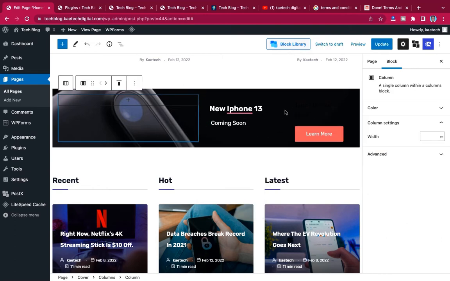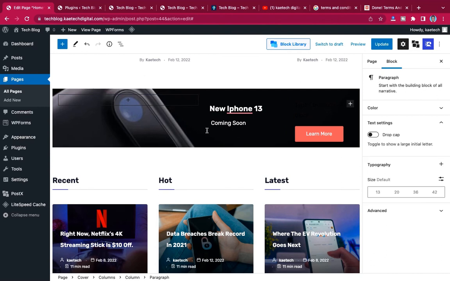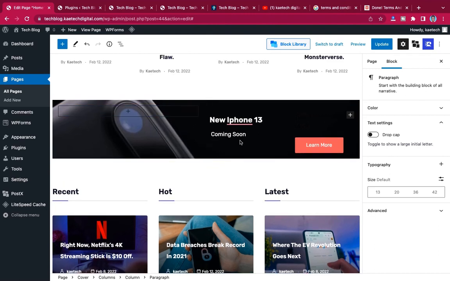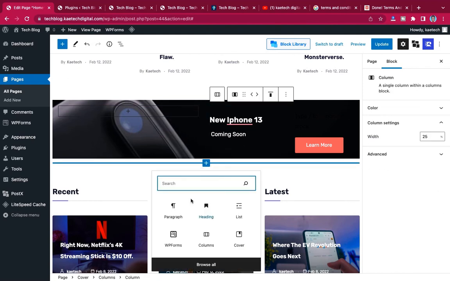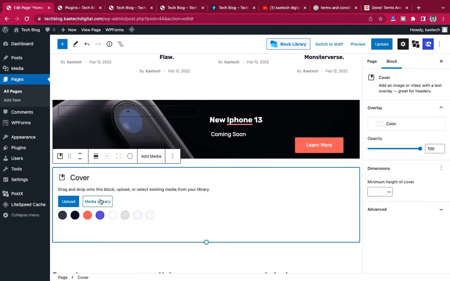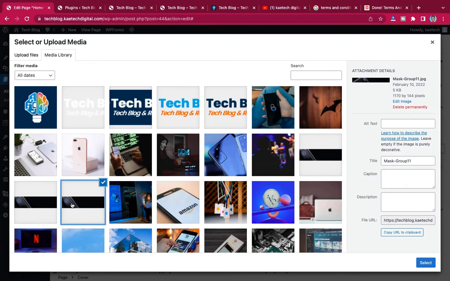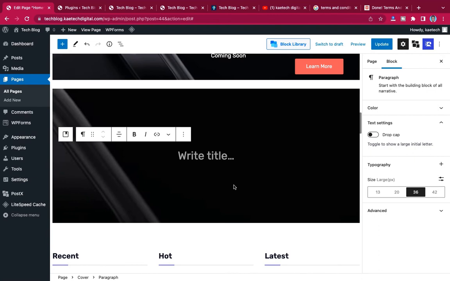So you can do anything that you want on it. In the same way, if you want to add this block the way they did, it's very simple. Just click on anything and then search for cover. Upload an image, sized like this long. Click on select, just like this one. Now what the cover does is it gives you the advantage of being able to write on it.